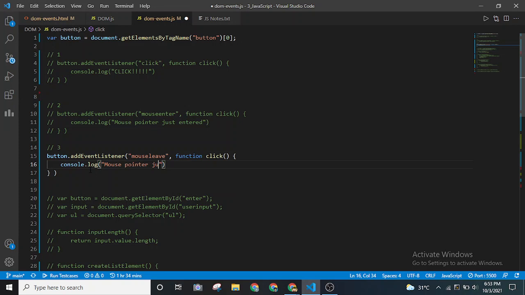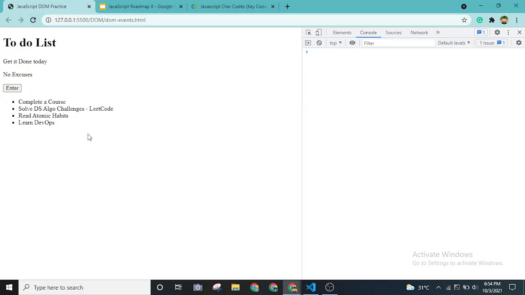This is how listeners work in JavaScript. Let me use all of the event listeners, I'll show you. If we click, it will give a message. If we enter and if we leave, you can use multiple events at the same time, so the console will go very crazy. First message will be the mouse just entered. Now I'm pressing it, I'm leaving it.